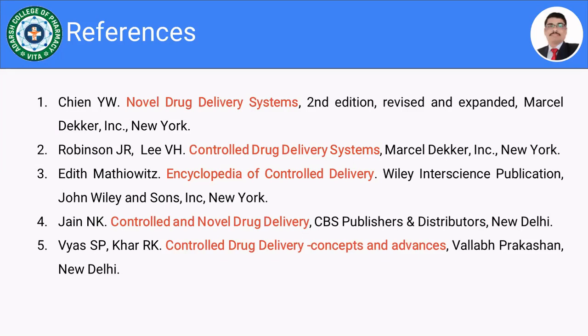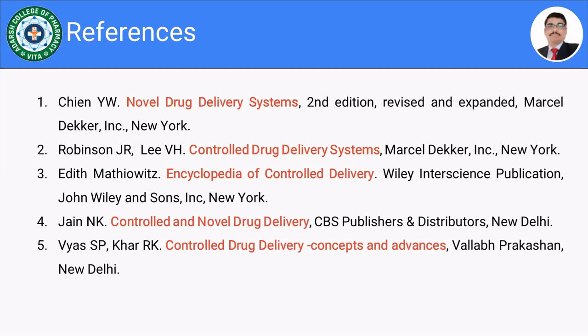And let us move towards the references you are supposed to refer to for the specific subject. The very first reference as per your syllabus is Novel Drug Delivery System by Chien.